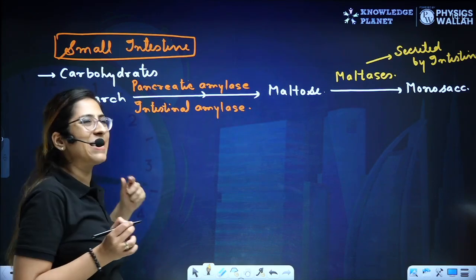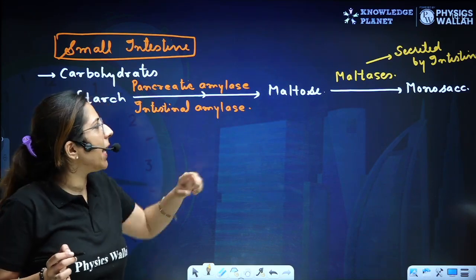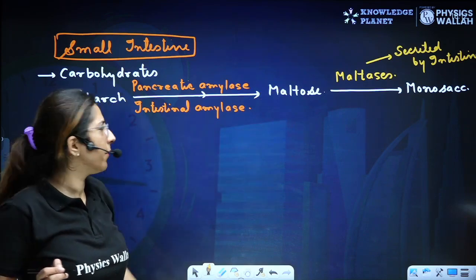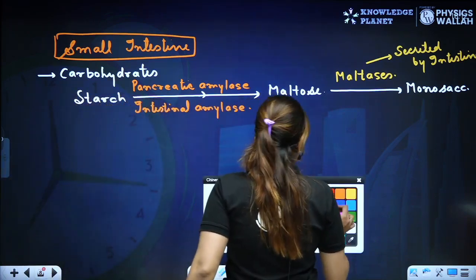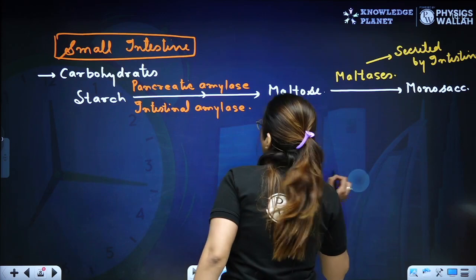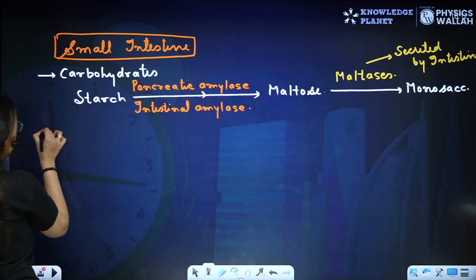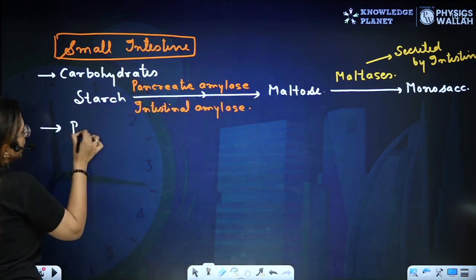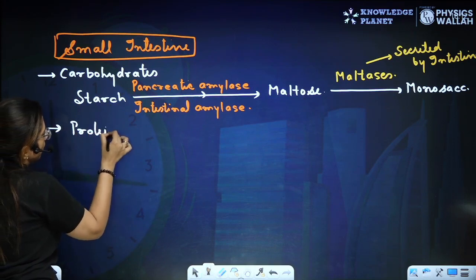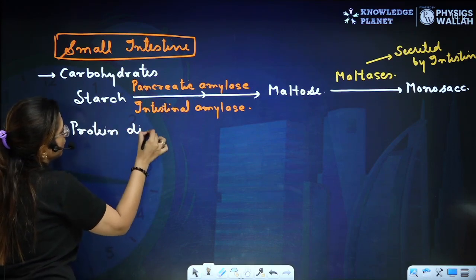So digestion started in the mouth region and ended in the intestinal region. Carbohydrate is done. Let's talk about the next one, the protein digestion.